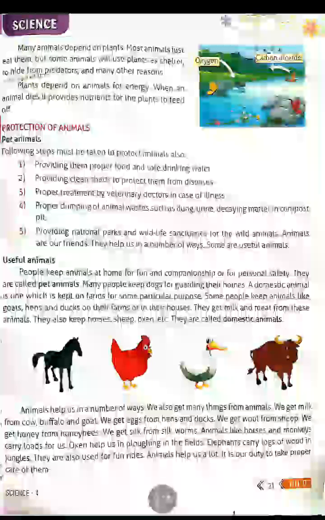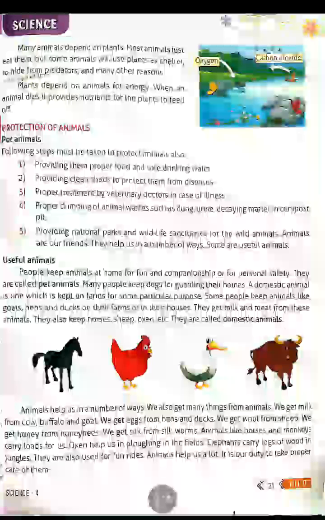Okay, children. So from cow, buffalo and goat we get milk. Now children, we will drink milk from the cow, buffalo and goat. So from hen and ducks we get eggs, and we will eat that meat also. Hen and duck's meat we will eat. So sheep gives us wool, and we will eat that meat also. So from honeybee we will get honey.